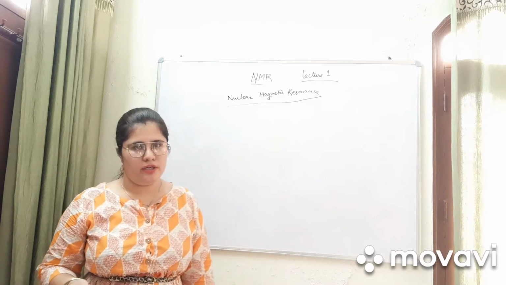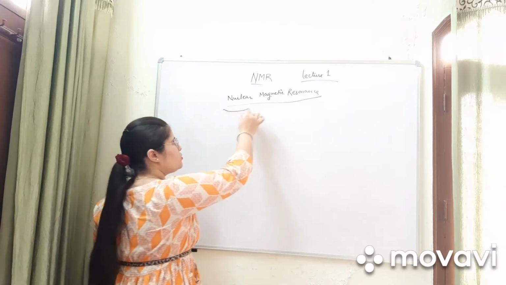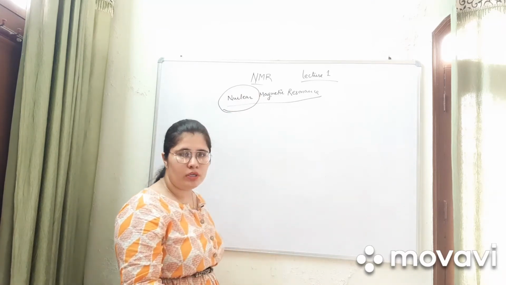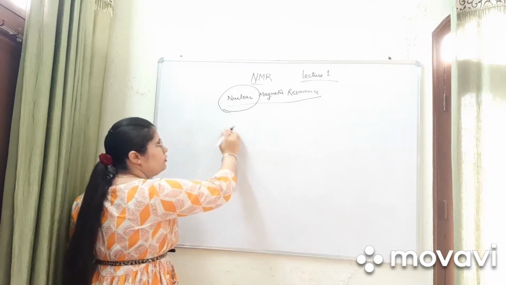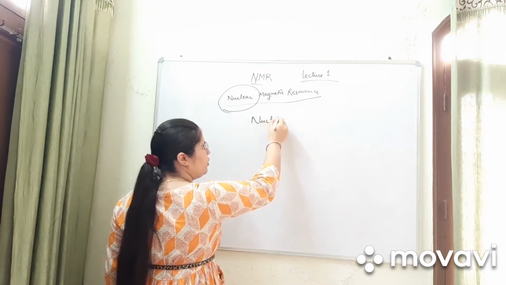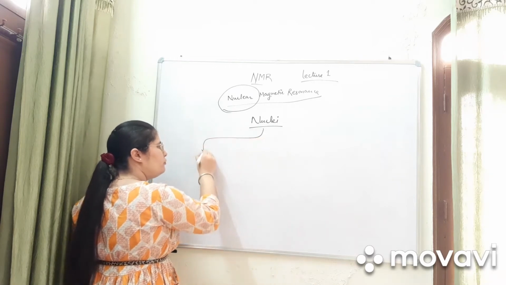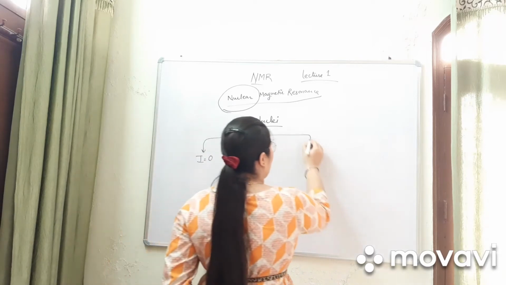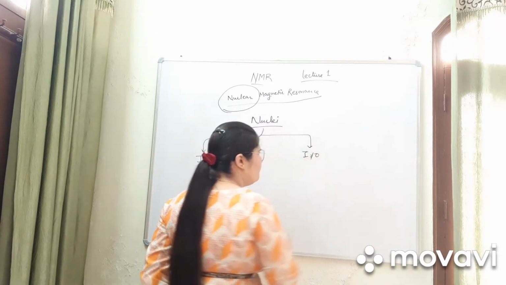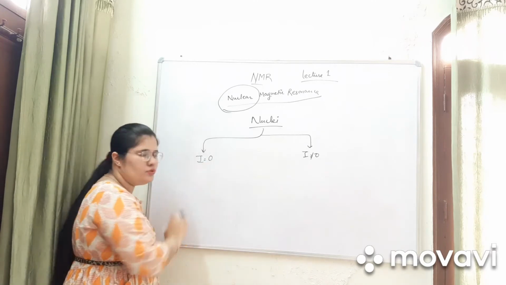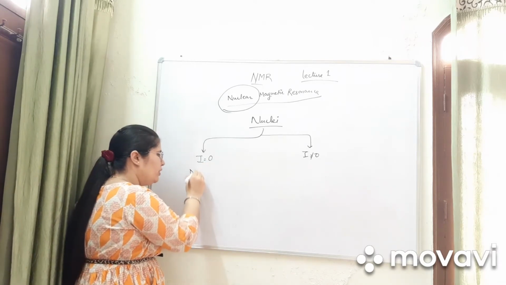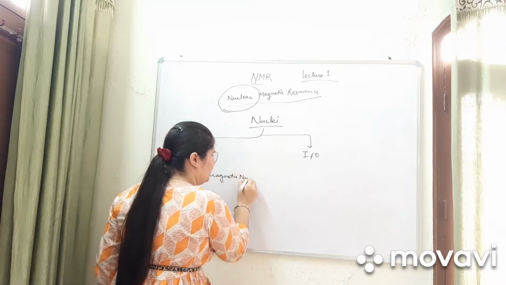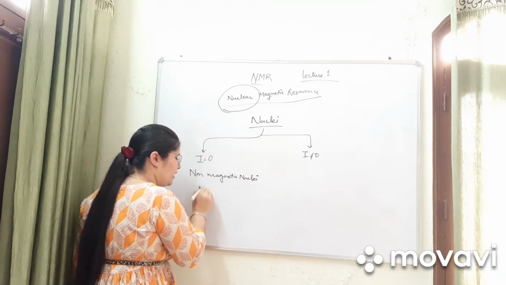NMR is nuclear magnetic resonance. Firstly, we will discuss the nuclear term, then the magnetic term, and then the resonance term. From nuclear, we talk about nuclei. Nuclei are of two types: those where the value of I is equal to 0, and those where the value of I is not equal to 0. If the value of I is equal to 0, then the nucleus will be a non-magnetic nucleus and will not show NMR.